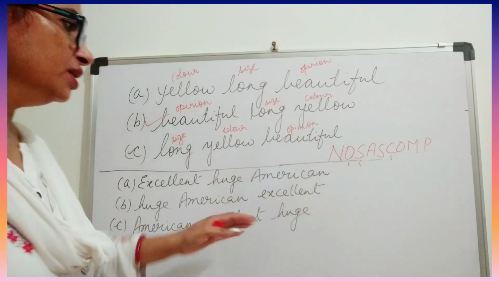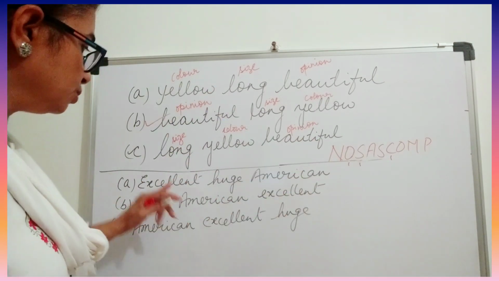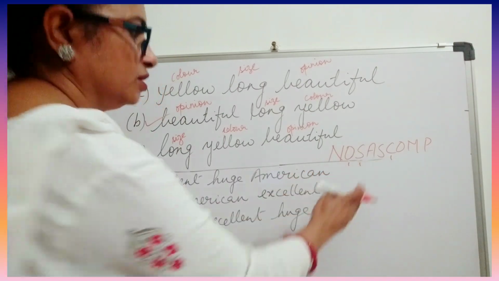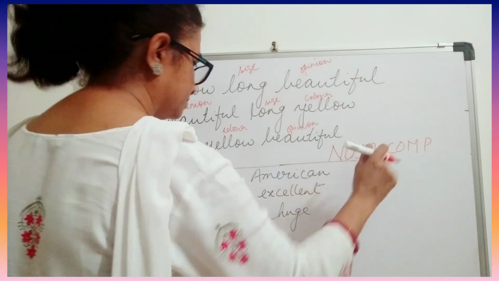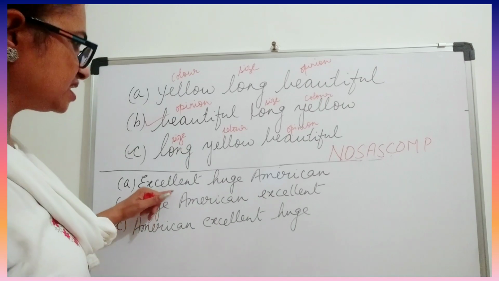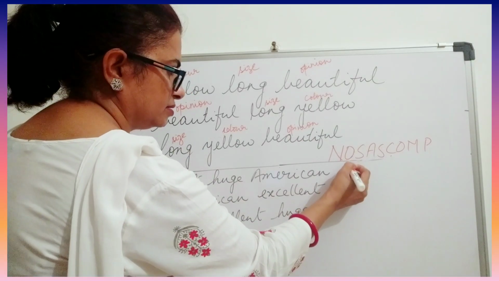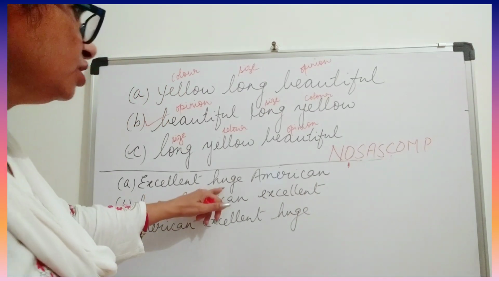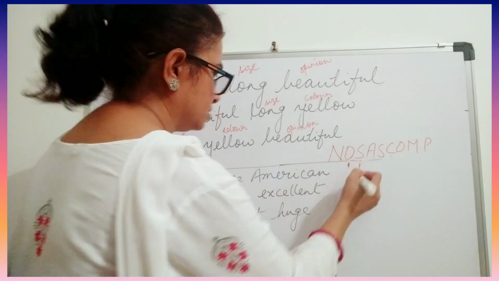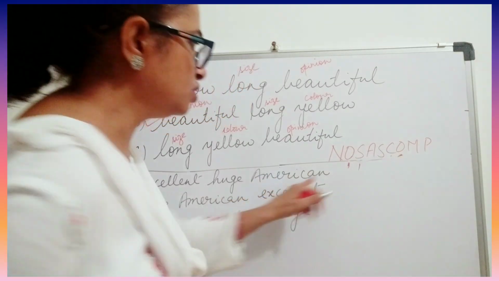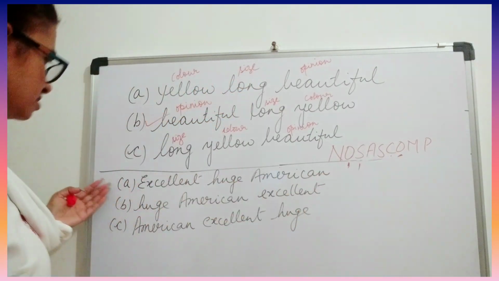It is very confusing which option is the correct option. Again you have to look at this. So now let us solve this one. Excellent here is the opinion. Then huge is the size. And American is origin. So 1, 2, 3. I think the first one is correct.